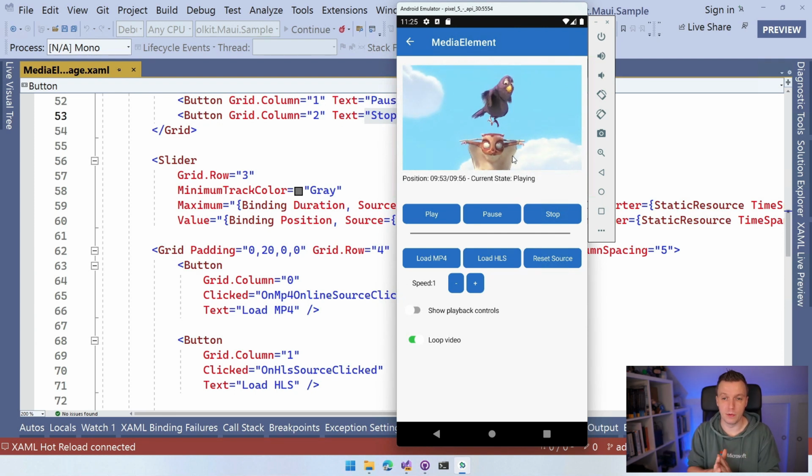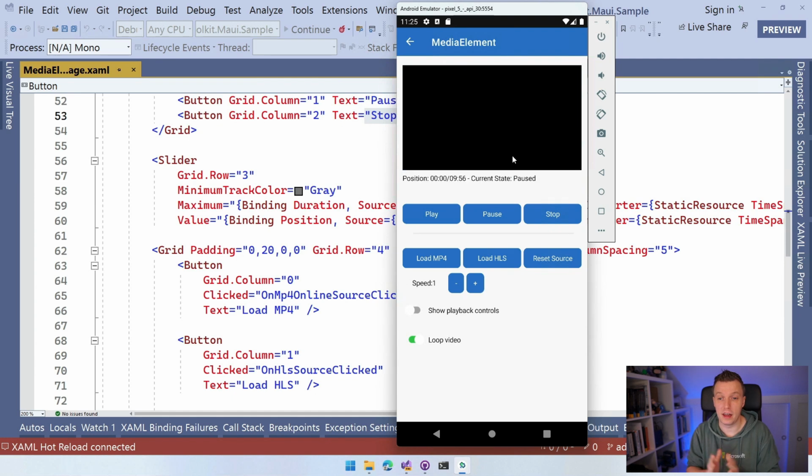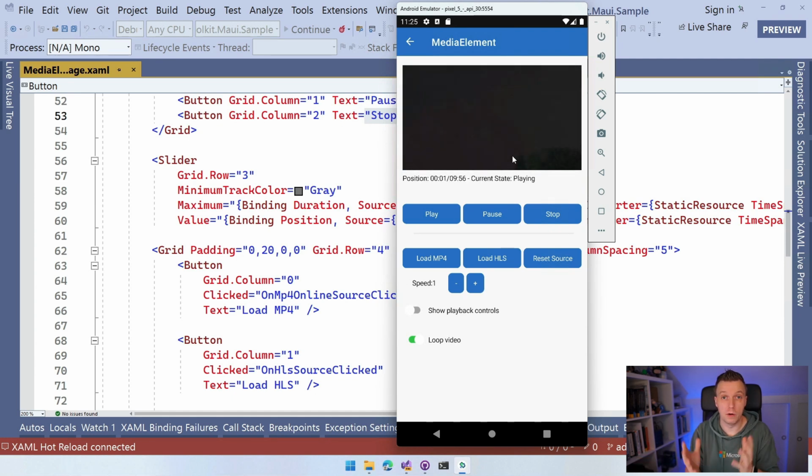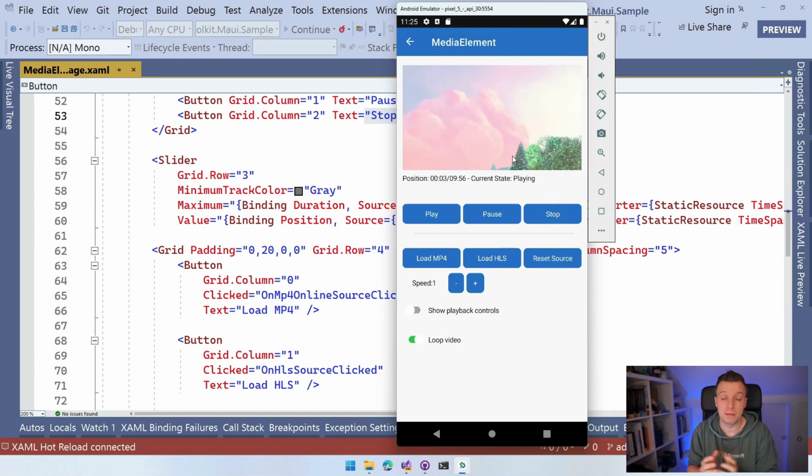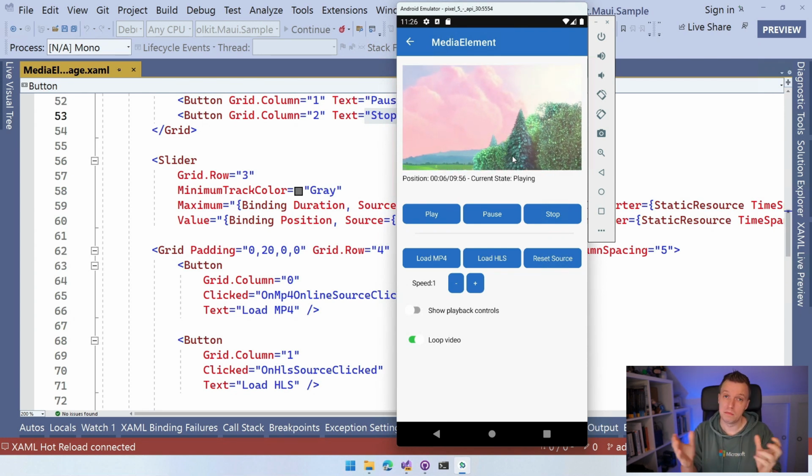So that's something that was in the old media element for Xamarin. So something that we said like, hey, okay, then we should have that for this element again. Maybe people are using it. Maybe people find it useful. I think the use cases for it are limited, but you can totally do it.